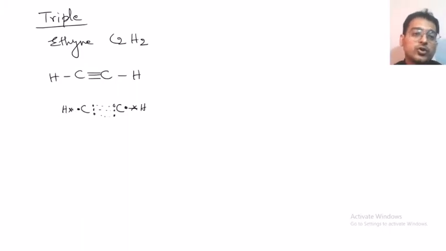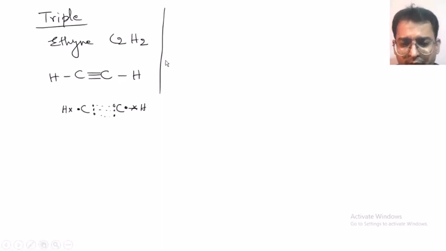So in this way there can be a single covalent bond, double covalent bond, or triple covalent bond.